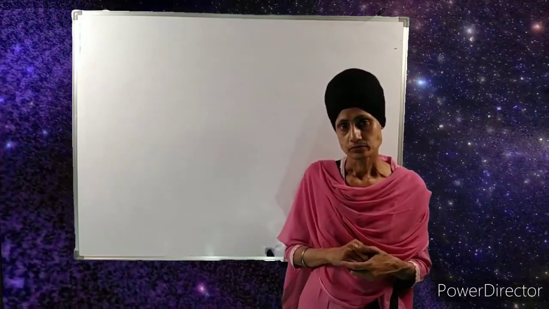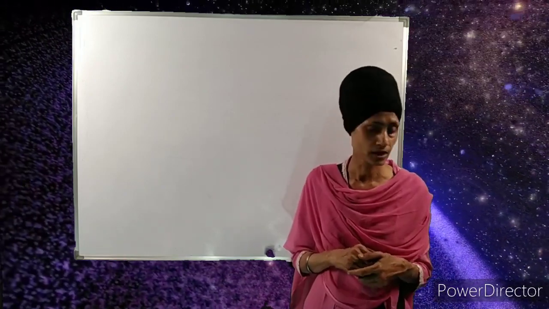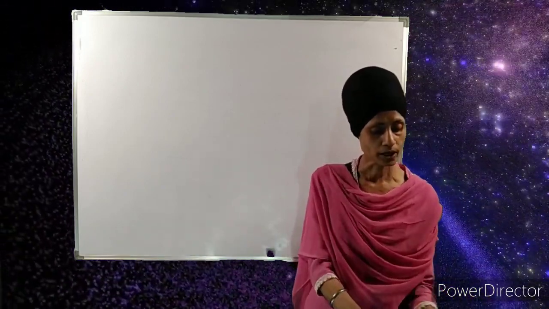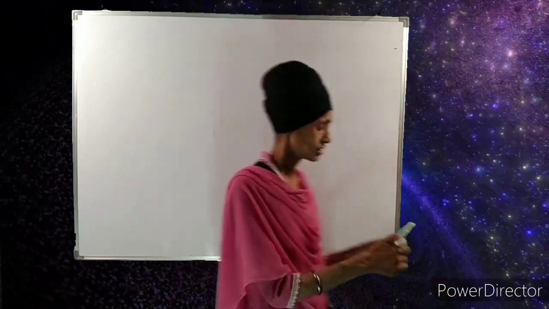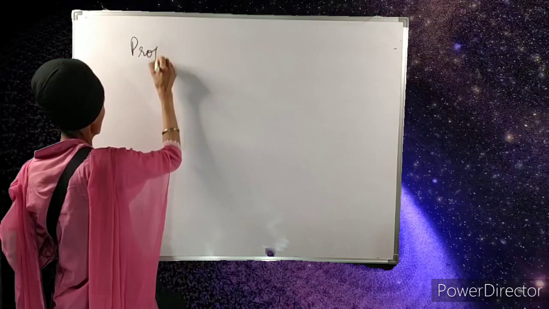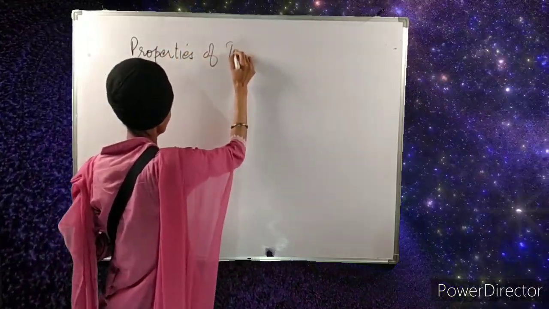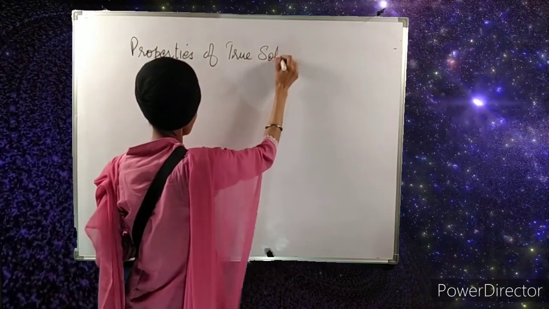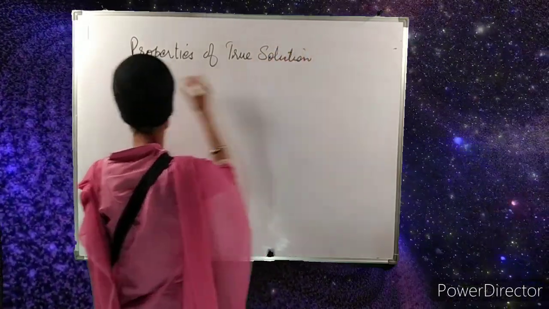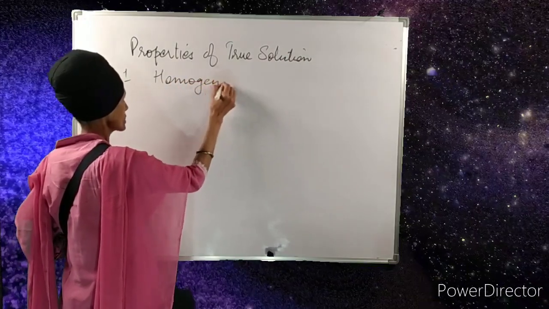And now we will discuss the main properties of the true solutions. What are the main properties of the true solutions? Now let us consider the properties of true solutions. True solution is homogeneous, you know it. The first property, it's homogeneous, meaning the composition is the same throughout.